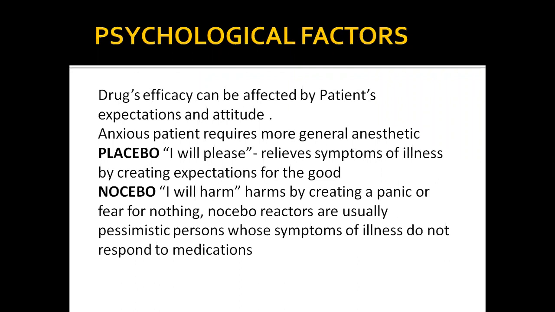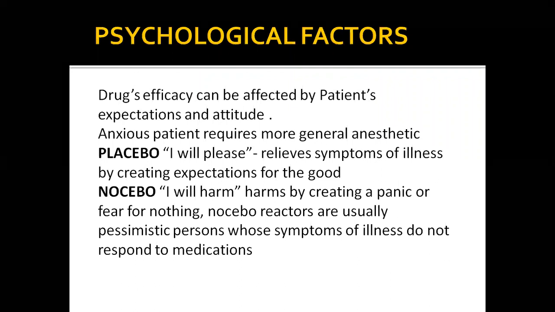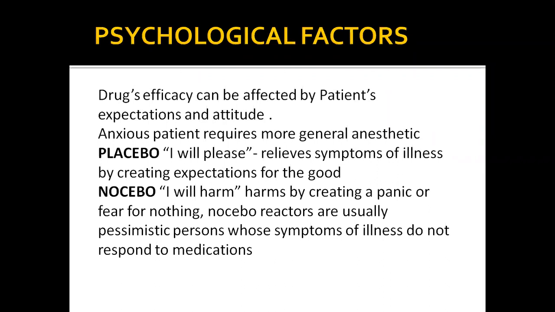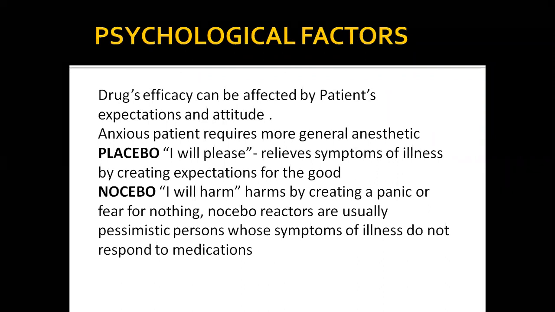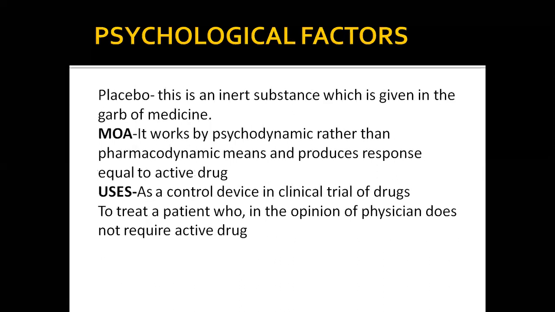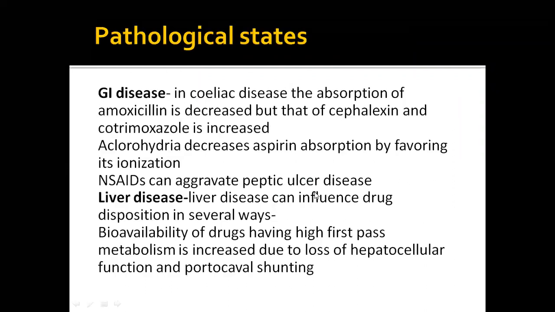For example, if the person is hypertensive, placebo can also reduce the blood pressure, but the drug group should reduce it more than the placebo group. That's how we find out that the drug is better than placebo. Placebo is an inert substance, so it works by psychological rather than pharmacodynamic means. It is a controlled study for clinical trials, as I told.